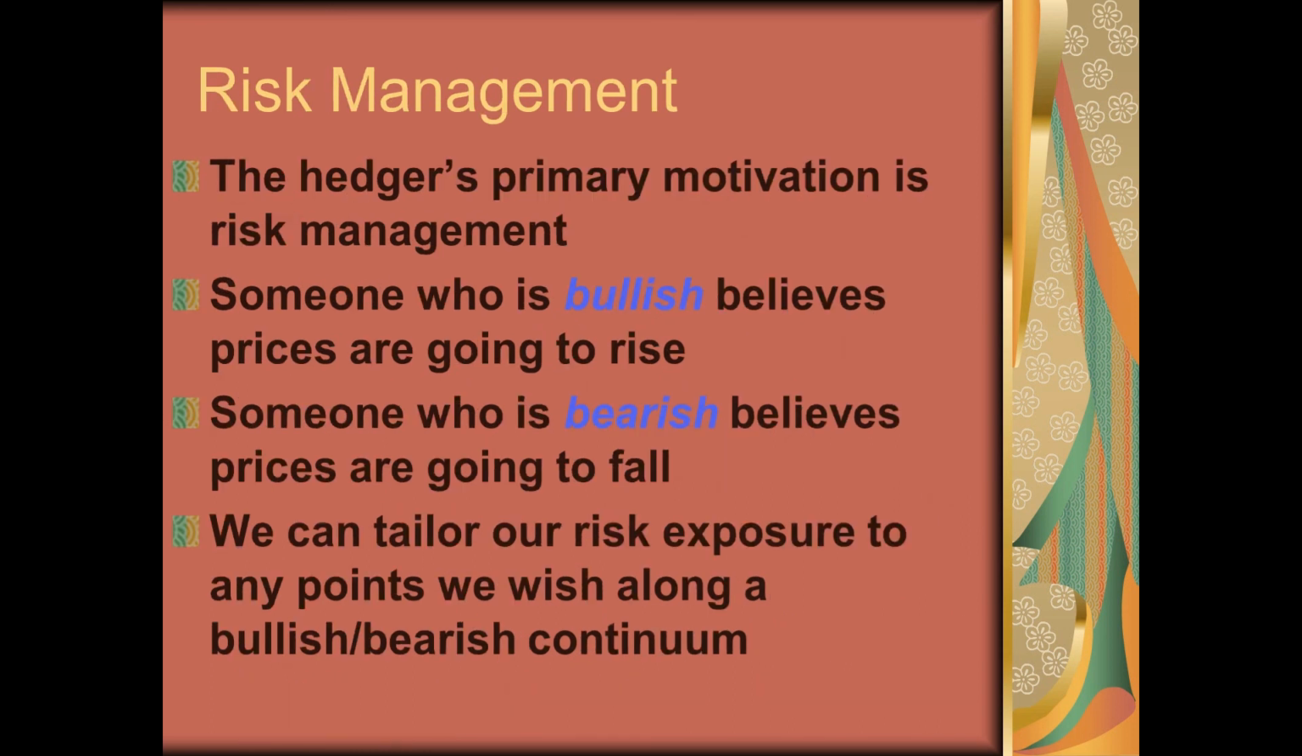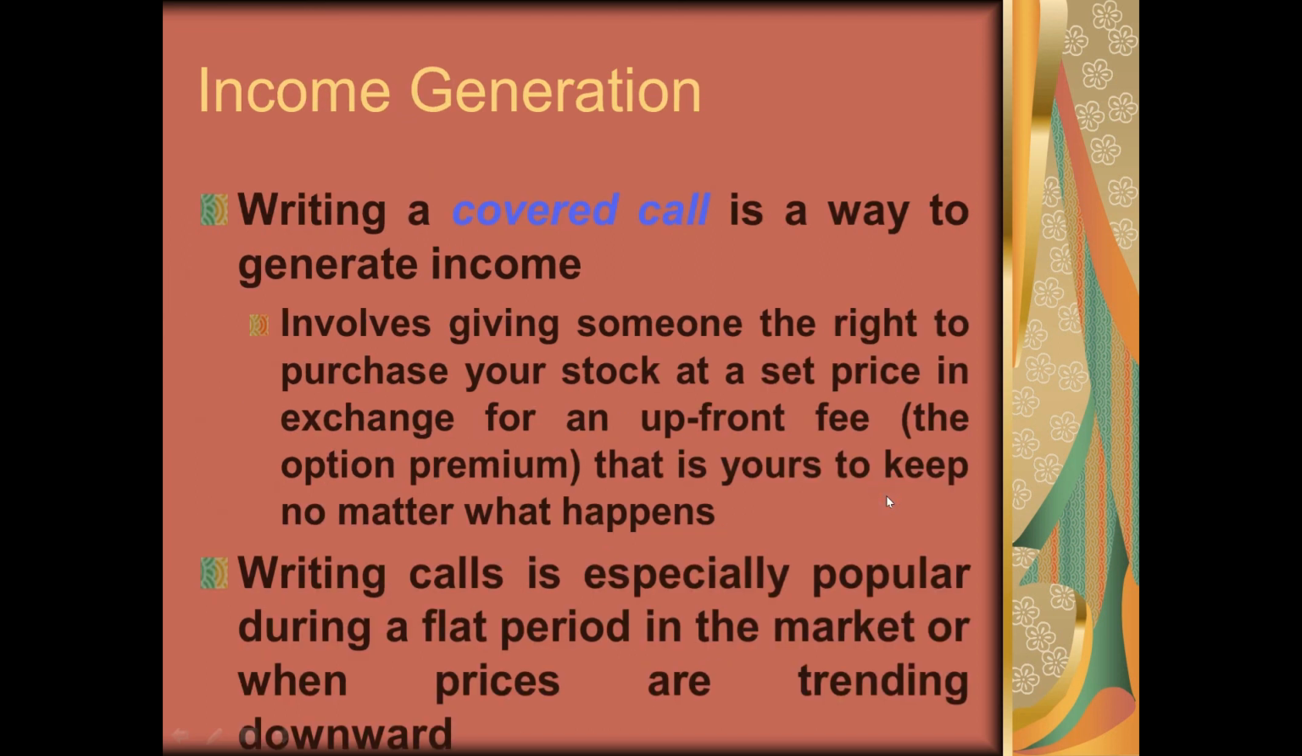In risk management, a hedger's primary motivation is risk management. Somebody who is bullish believes that prices are going to rise. Somebody who is bearish believes that prices are going to fall. One can tailor the risk exposure of a person based on whether he is bullish or bearish along the continuum. For income generation, one can always design strategies using options and futures contracts, and one can earn profit even when the market is going down. Writing calls, especially covered calls, is one way you can earn some profit in the derivative market.